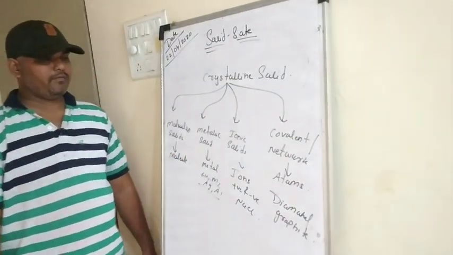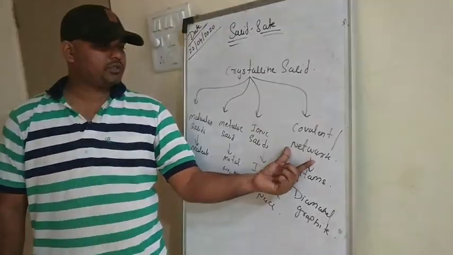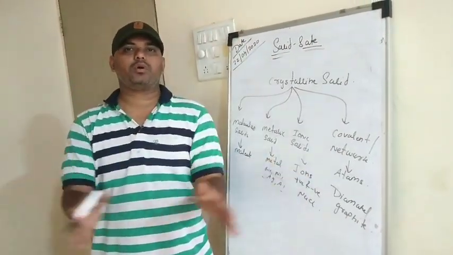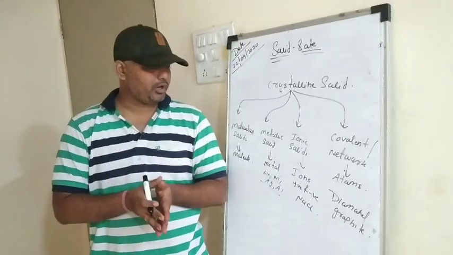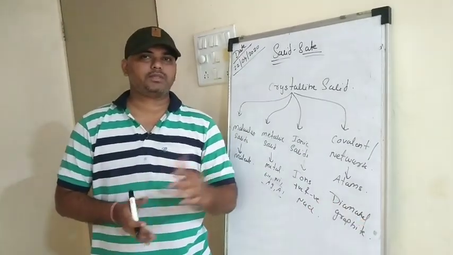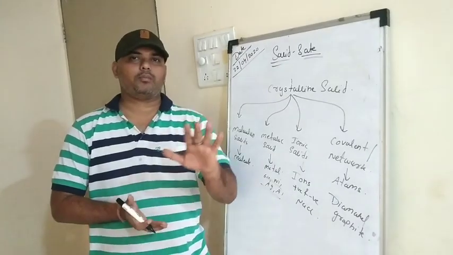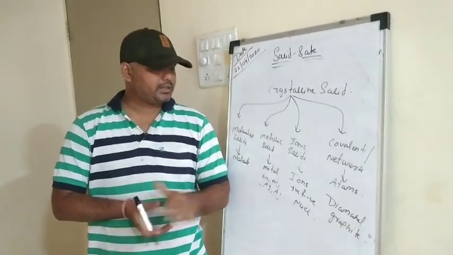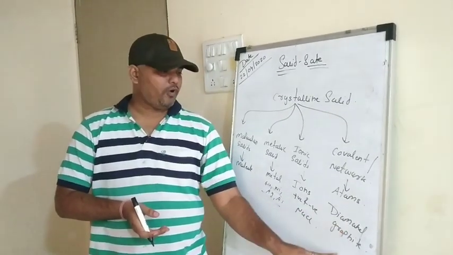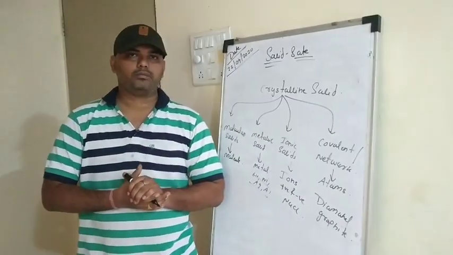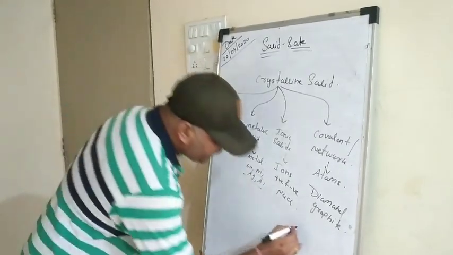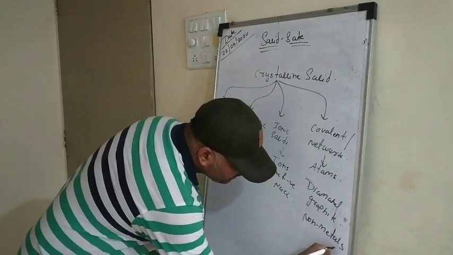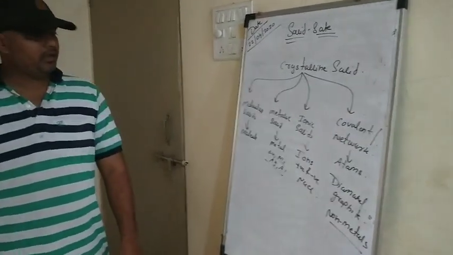This covalent or network solid is nothing but a very big network molecule. Diamond is an allotrope of carbon. Graphite is also an allotrope of carbon, right? So we can say that they are formed by non-metals.